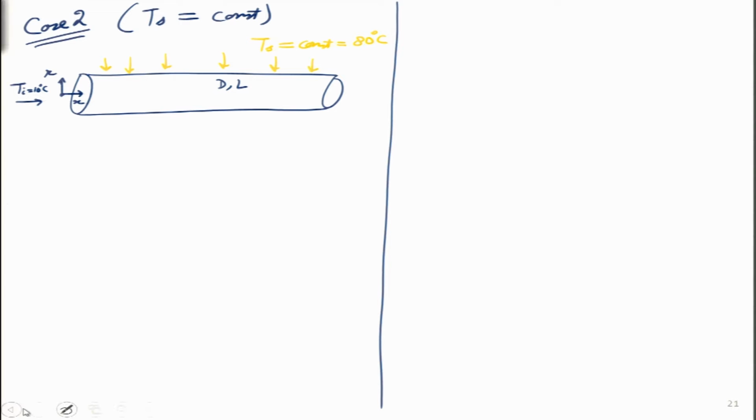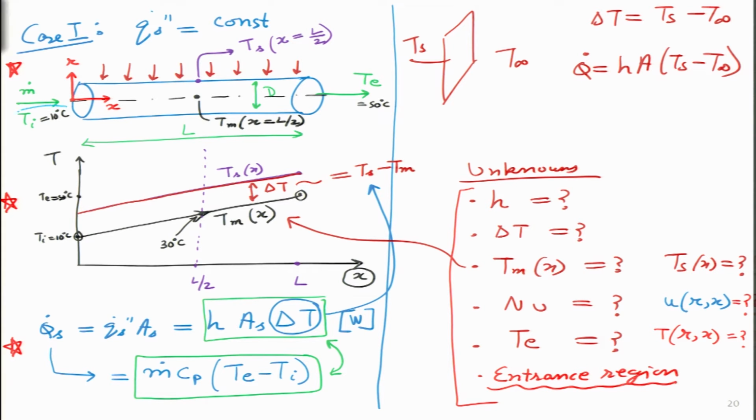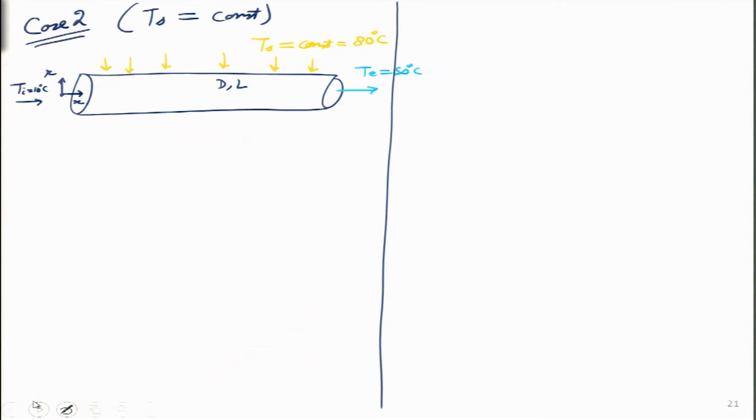And it is the same problem as earlier, that I want to take water in order to take a bath, from 10 degrees, I want to increase it to 50 degrees. You can see the same problem on the previous slide. We have taken the fluid from 10 degrees and heated it to 50 degrees. The way we have heated is we wrapped some electrical resistance around it. So, electrical resistance will give I square R heating. If it is wrapped around very uniformly, then at each section along the whole length it will give uniform heating. On the other hand, I can also heat it in a different way. For having constant heat flux, one of the ways is electrical heating.